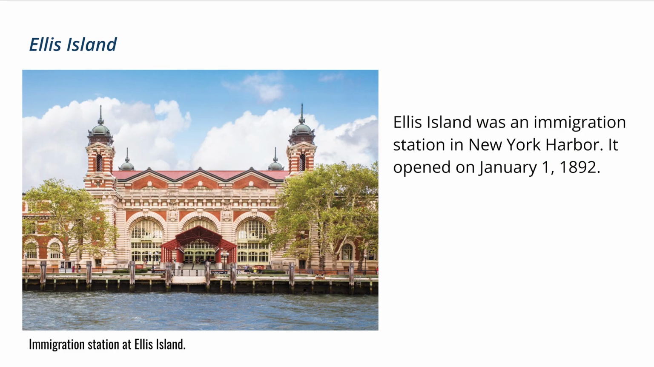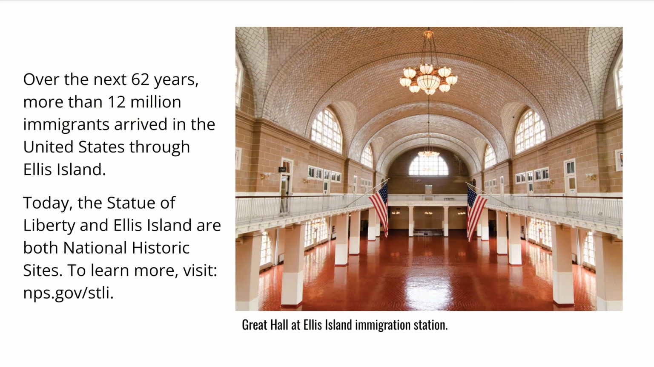Ellis Island was an immigration station in New York Harbor. It opened on January 1, 1892. Over the next 62 years, more than 12 million immigrants arrived in the United States through Ellis Island. Today, the Statue of Liberty and Ellis Island are both National Historic Sites. To learn more, visit nps.gov/stli.